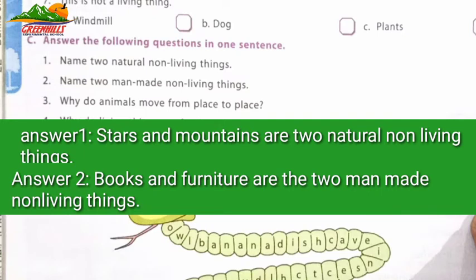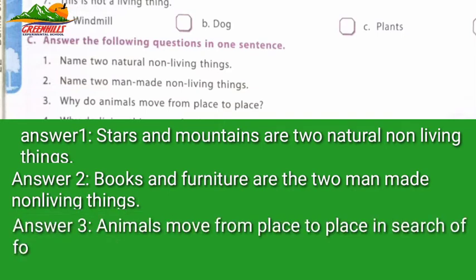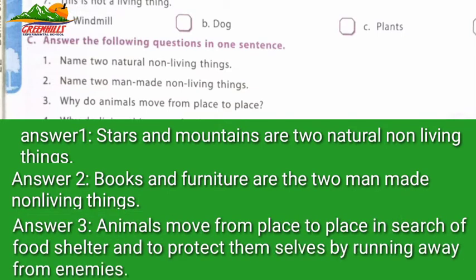things. Question number 3. Why do animals move from place to place? And its answer is animals move from place to place in search of food, shelter, and to protect themselves by running away from enemies. Question number 4.